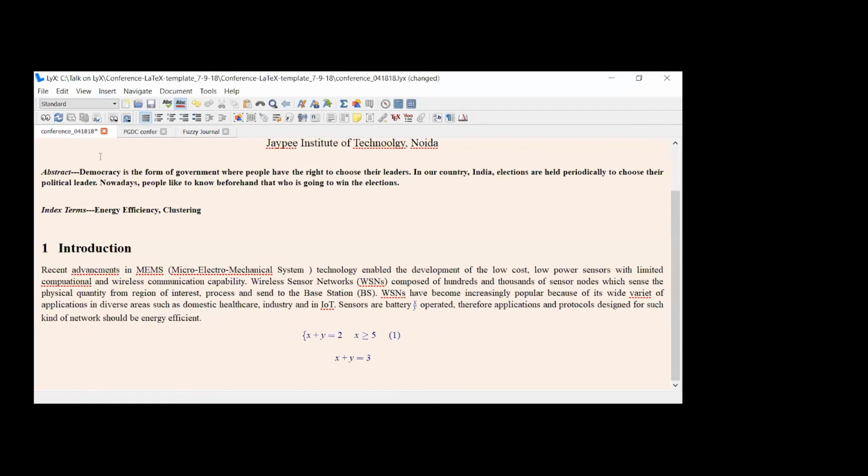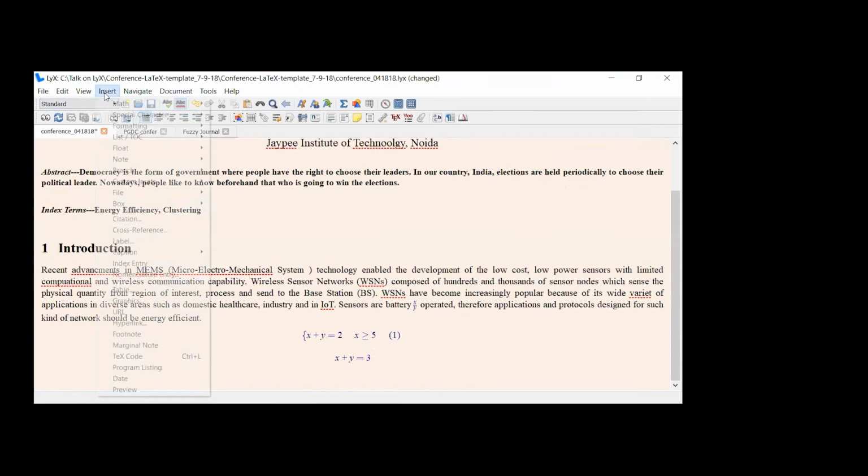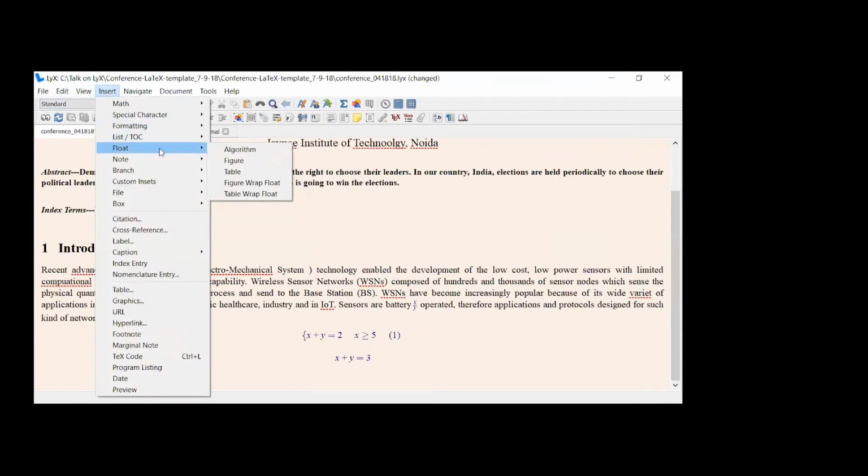So for dealing with images, what you have to do is go to Insert. Here is the option Float, Figure. You can click directly on graphics and keep the image over here, but what is the benefit of floating? It will allow you to place your figure at various places in your page.